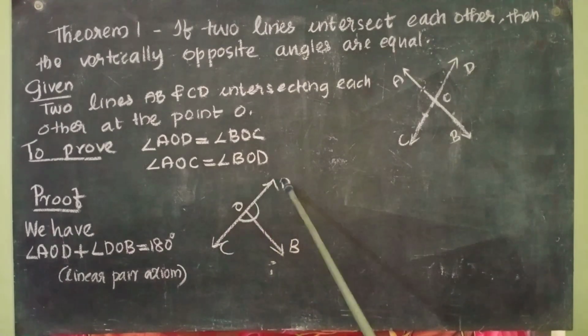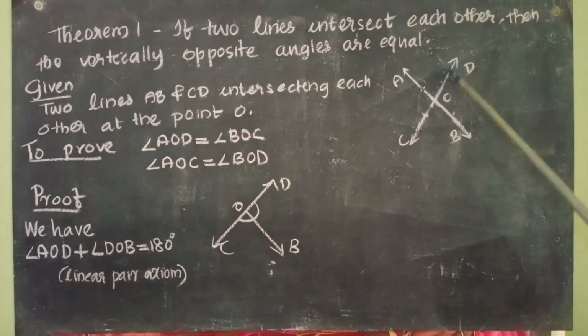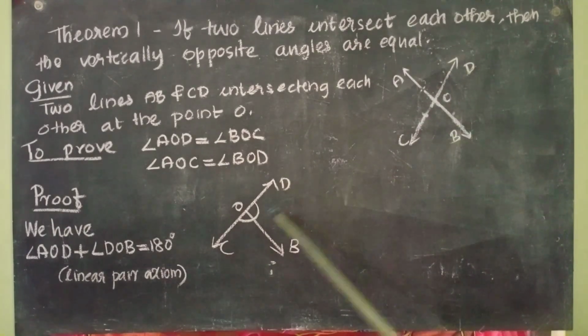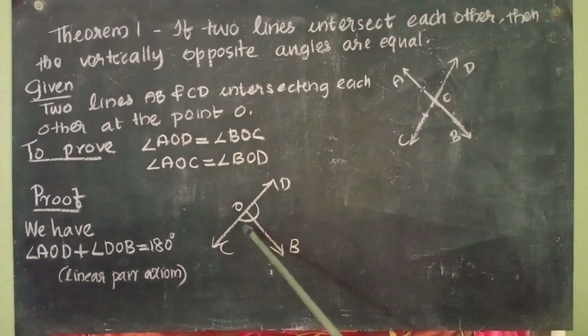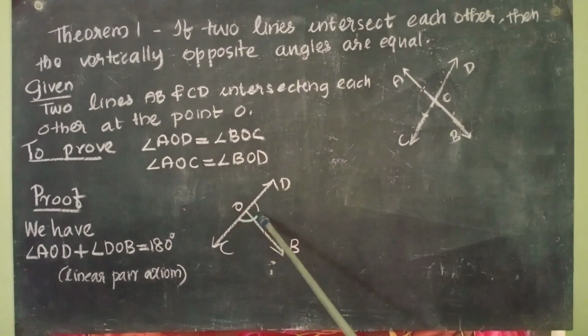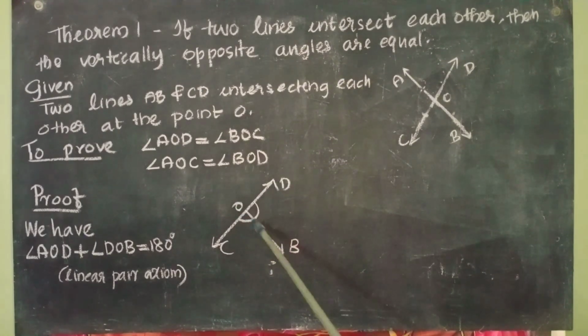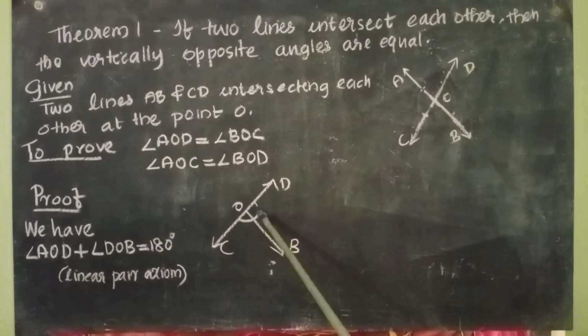Now you consider this line CD and the ray OB. This line CD and only this ray OB I have drawn here. Now here also you can see two angles, linear pair angles. Which are the angles? Angle DOB plus angle BOC. Their sum also is 180 degrees by using our linear pair axiom.